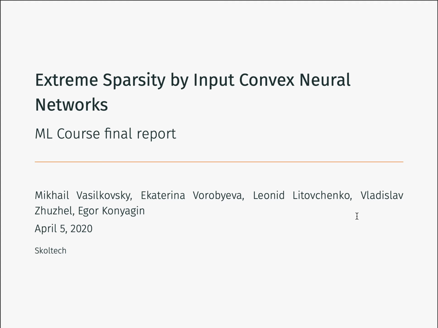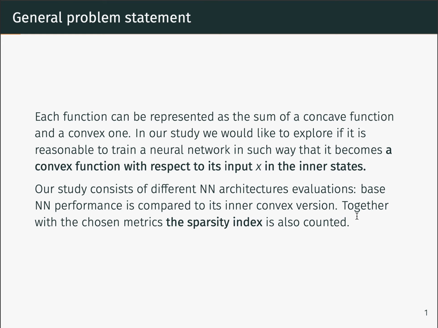So let's start. It is known from calculus that every function can be represented as a sum of convex and concave functions. And a neural network is a function, so it can also be considered this way. To achieve this, we can assume that inner states of the neural network are convex, but the last one with arbitrary weights will correspond to the linear combination of convex and concave functions.